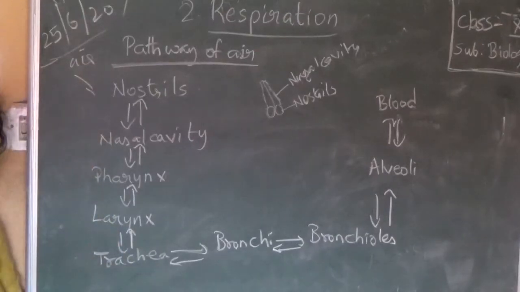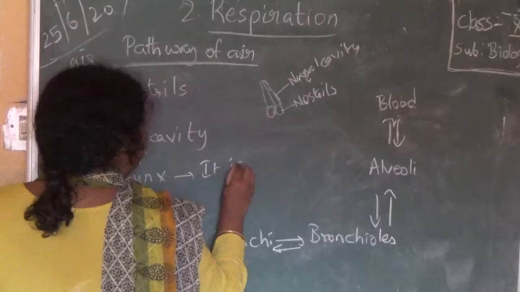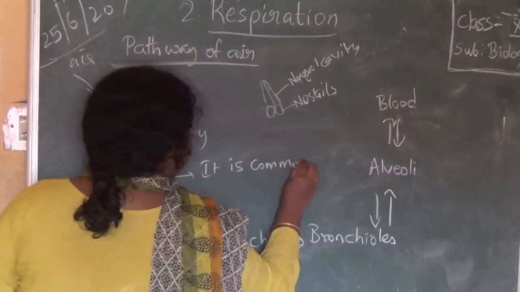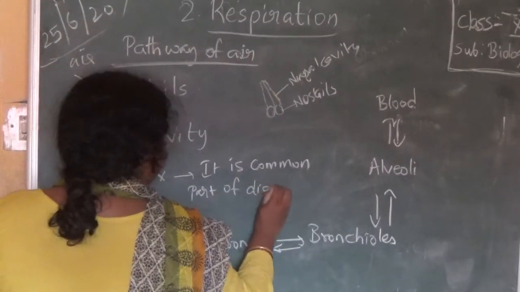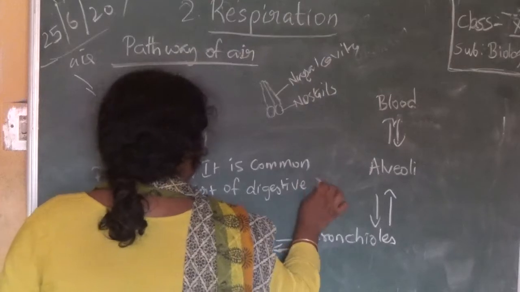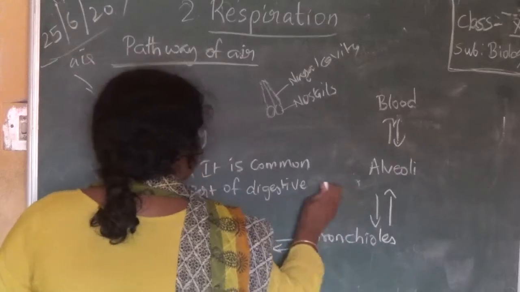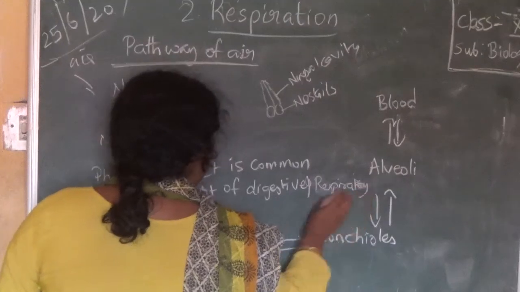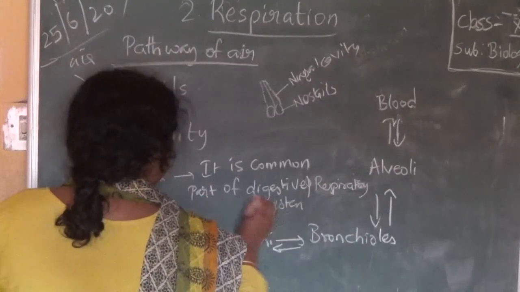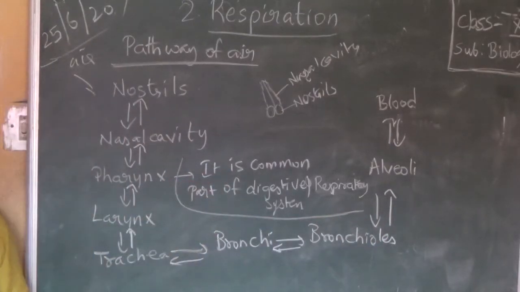From nasal cavity, the air enters into the pharynx. Pharynx is a very important part. Pharynx is a common part of digestive system and respiratory system. Okay, pharynx is a common part of digestive system and respiratory system.